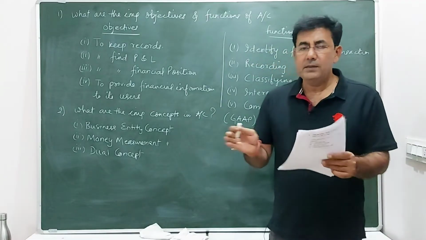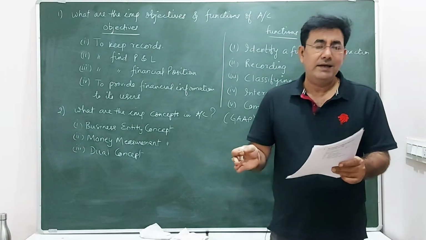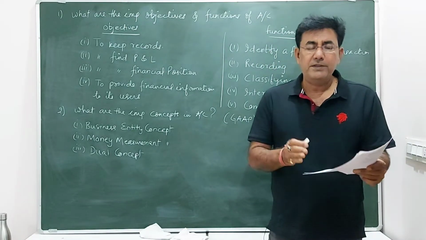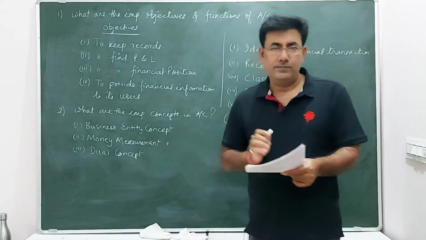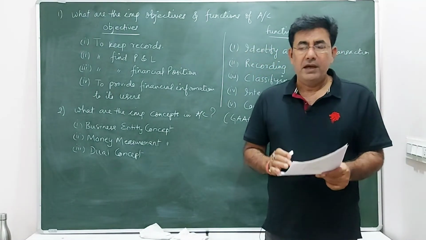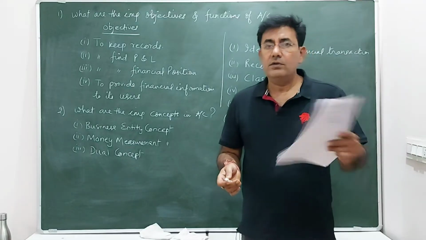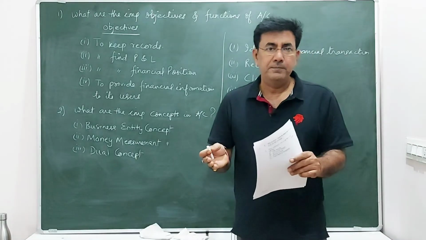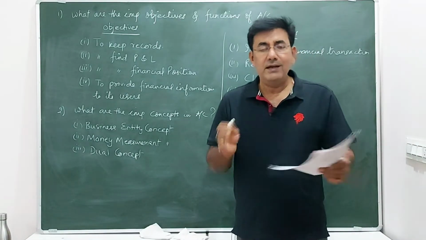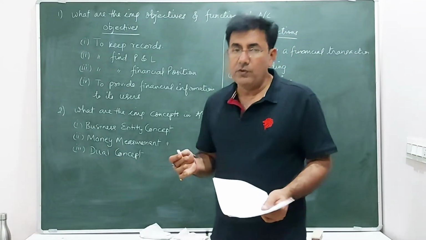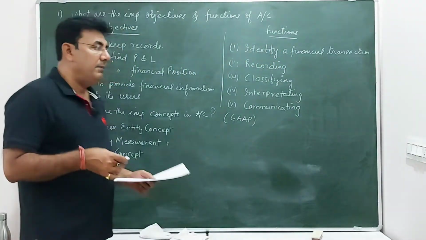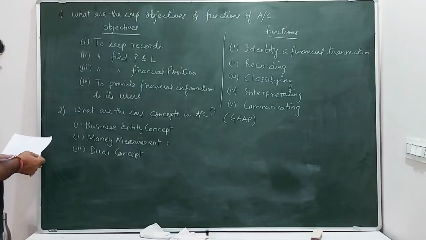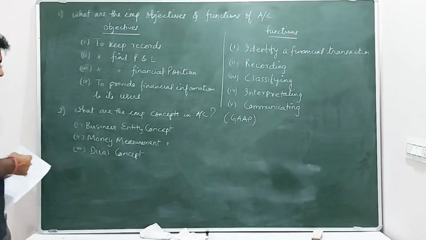So always there is a balance between debits and credit. The total debits must be equal to total credits. That's the way every transaction is recorded, two-folded. One is on the debit side, the other is on the credit side. So that is called dual aspect or double entry system of accounting. So this is again an important concept.